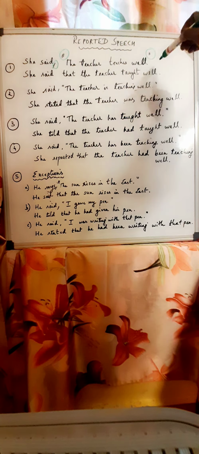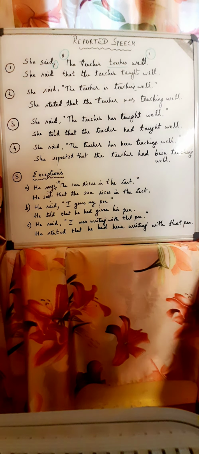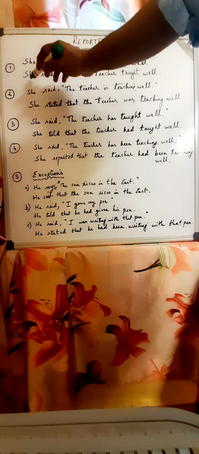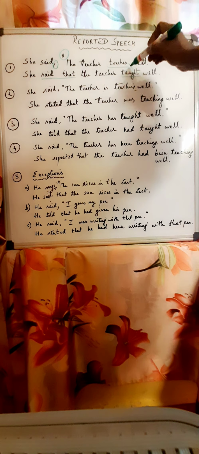Let's look at the example so that we are clear about it. She said, you notice the punctuation marks here, comma, begin inverted commas, closing inverted commas. These are all the marks of direct speech. She said, comma, begin inverted commas, the teacher teaches well. Teaches, simple present. When you report this sentence, she said that, this is the reporting verb. She said that the teacher taught well. So you see this change? Teaches changes to taught. Simple present, simple past.